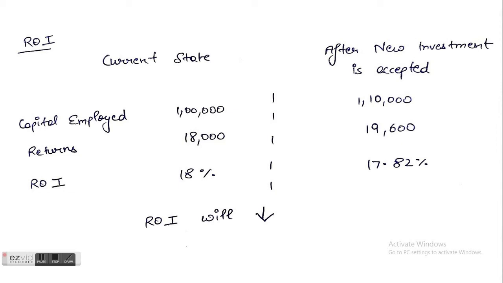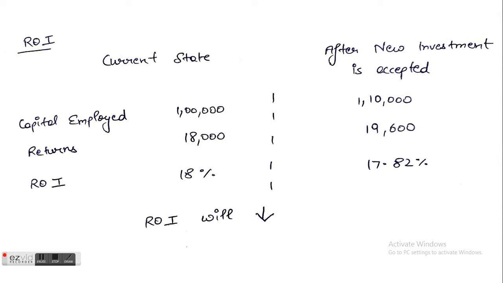Is that a concern? It sure is, because in India and in other major countries, even today, the compensation of most of the employees is tied with the return percentages. With a drop in ROI, they can also say goodbye to their bonuses because that's how the companies look at these projects. So the manager, in order to save his own salary and bonus, will reject this investment opportunity even when the project can add value to the company.